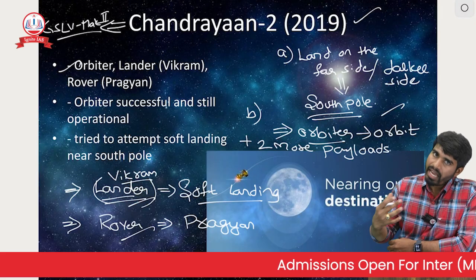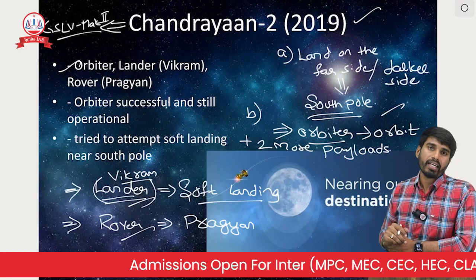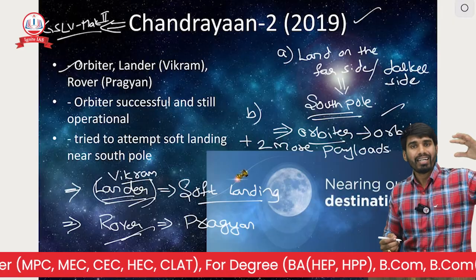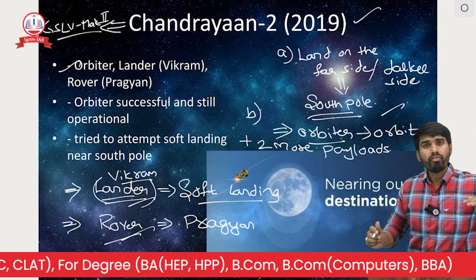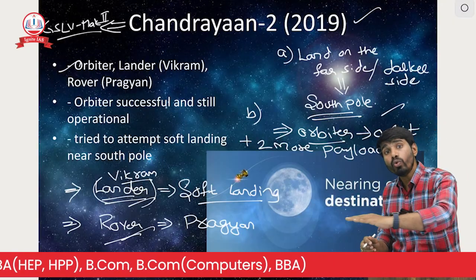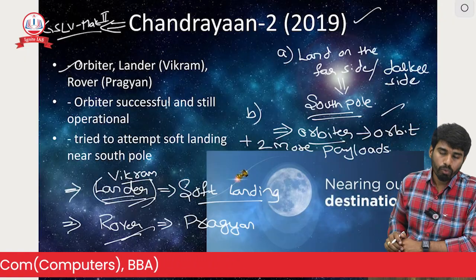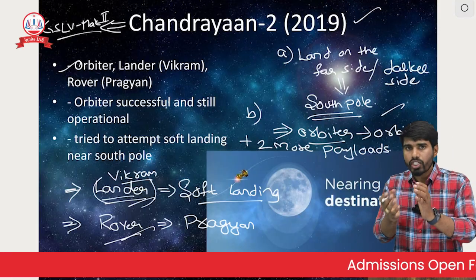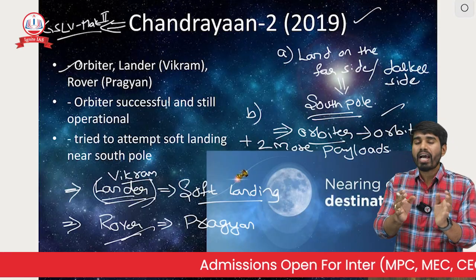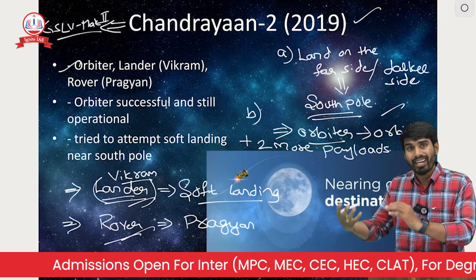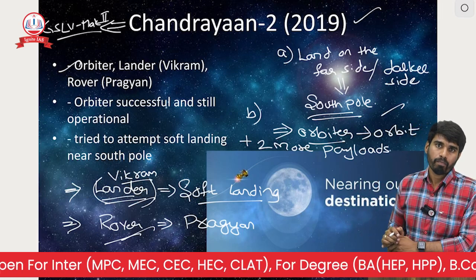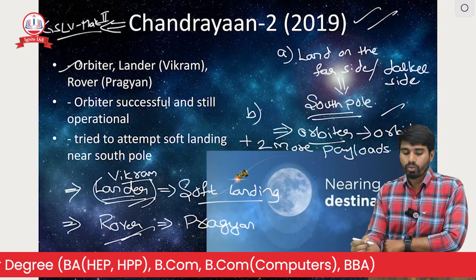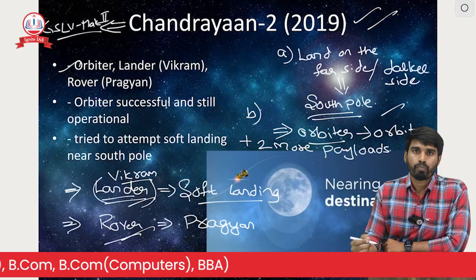And when we have launched this mission with this ambitious target, what is the purpose of the rover? Once the lander lands on the moon, the rover will come out of the lander and move on the surface of the moon. The objectives are quite simple: we have to find out the topography of the moon surface, and analyze the different types of minerals available on the moon surface. So with those objectives, we launched Chandrayaan 2 in 2019.